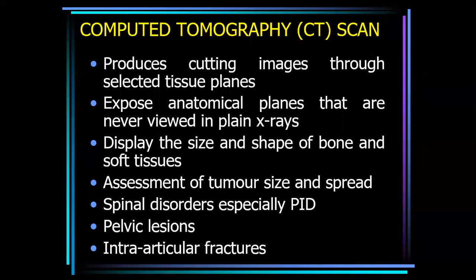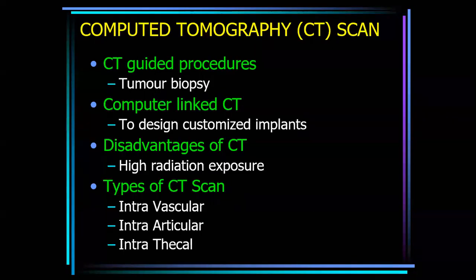The role of CT in orthopedics: intra-articular fractures, pelvic fractures, spinal disorders, assessment of tumor size and spread. CT-guided procedures, such as tumor biopsy, can be done. Computer-linked CT is used to design customized implants after amputation, according to measurement of how much there is loss.